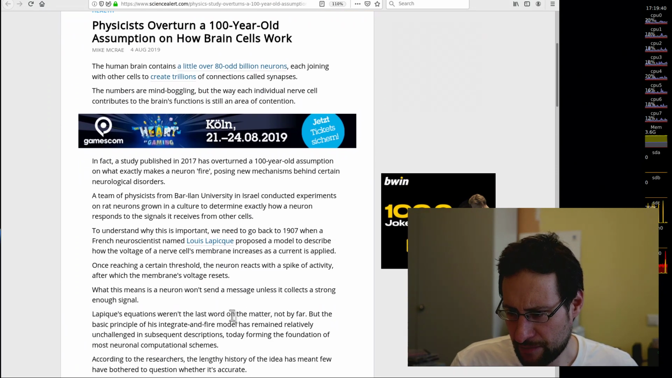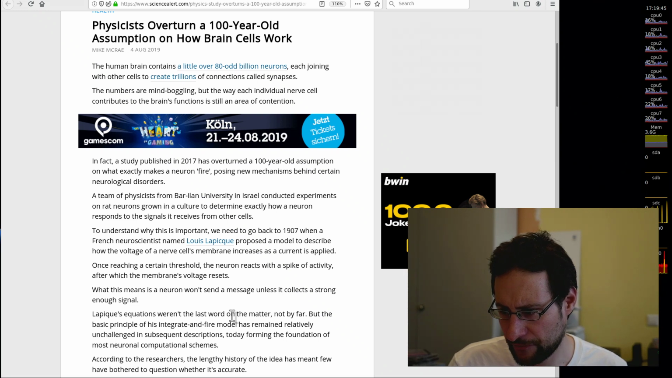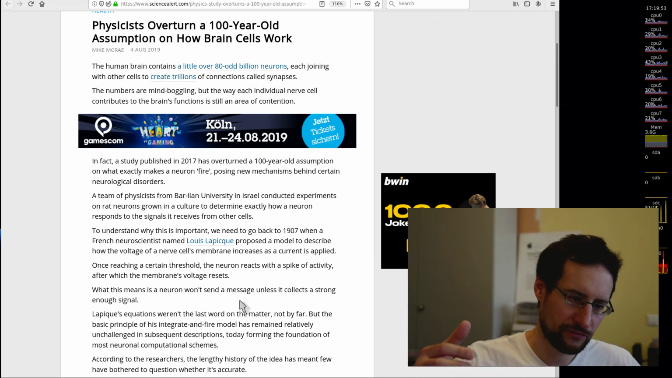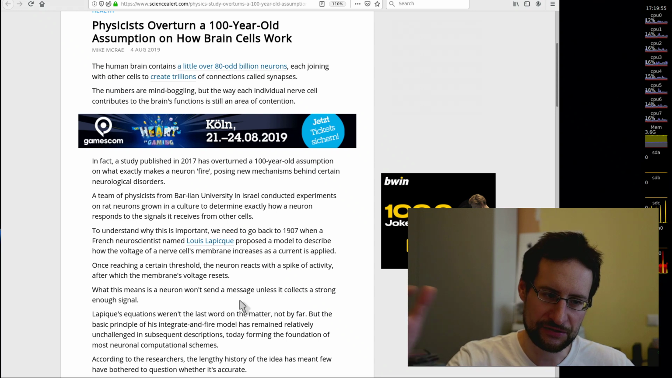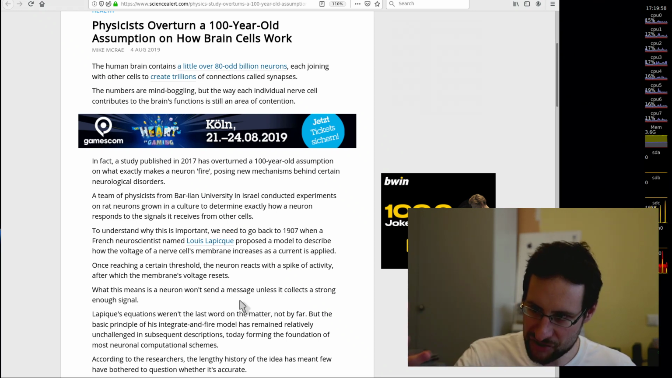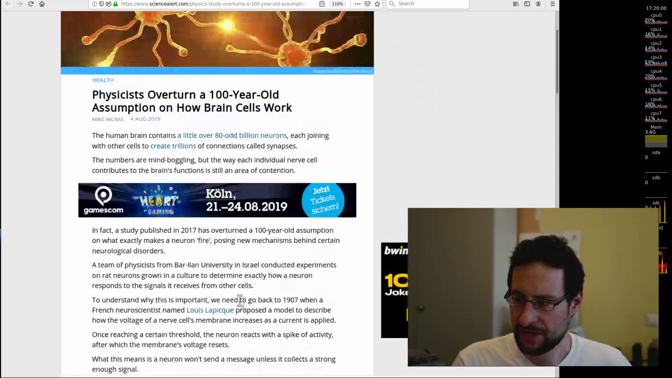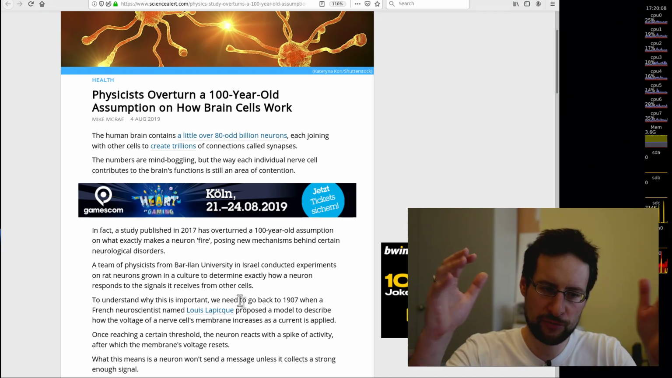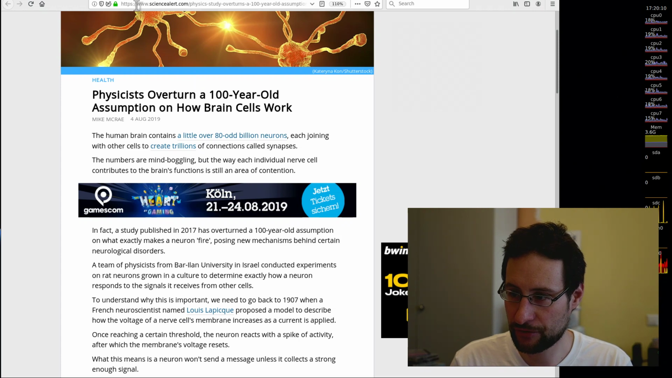In fact, a study published in 2017 has overturned a 100-year-old assumption on what exactly makes neurons fire, posing a new mechanics behind certain neurological disorders. And I find this also newsworthy in terms of artificial intelligence. Of course, we model neural networks just after the way these neurons and synapses are connected, and so basically you build relatively large networks.